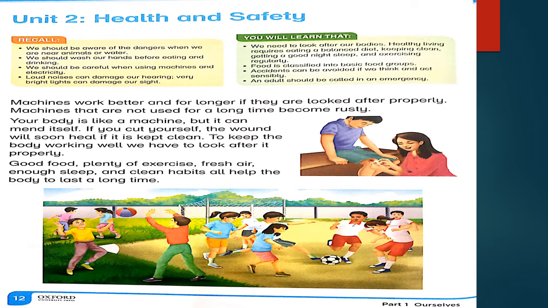In this chapter, we will learn about the basic food groups. Then we will learn accidents can be avoided if we think and act sensibly. And the last one we will learn in this chapter is, an adult should be called in an emergency. So let's start our reading.